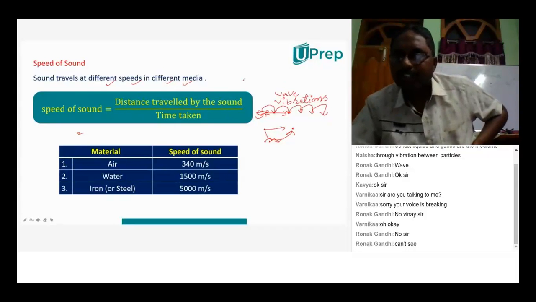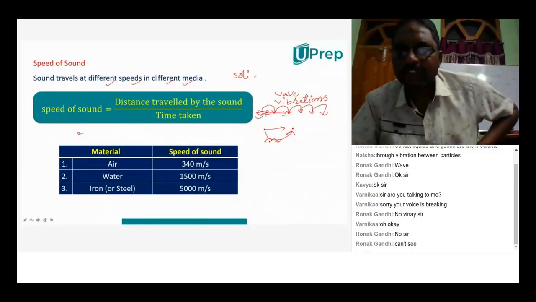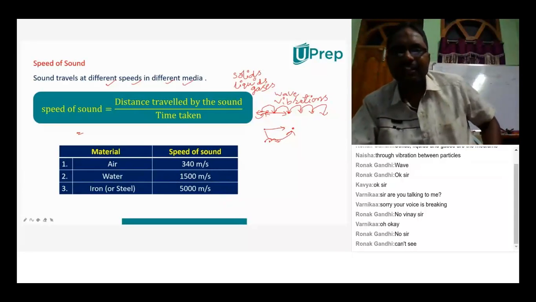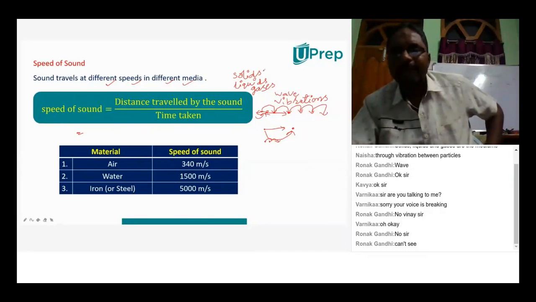Maybe you know that different speed in different media means generally we take three types of substances. You know that generally how many types of substances will be there? Three types. And what are those three types? Solid, liquid, gas. And tell me, among solids, liquids and gases, in which of these three forms are particles closely packed? Solids.